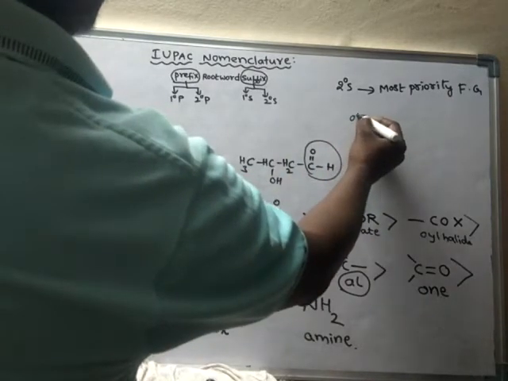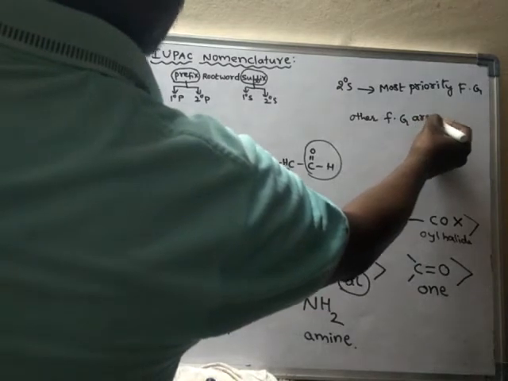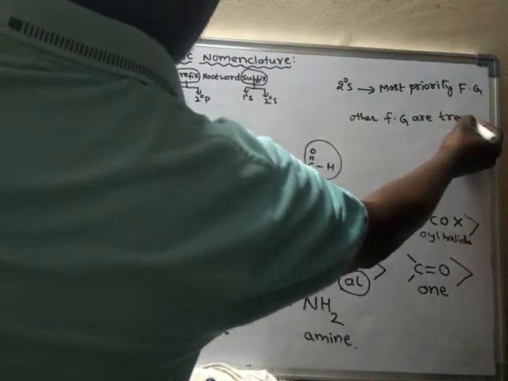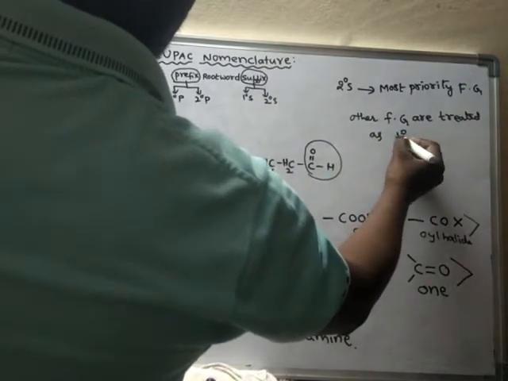Okay. Other functional groups are treated as secondary prefix.